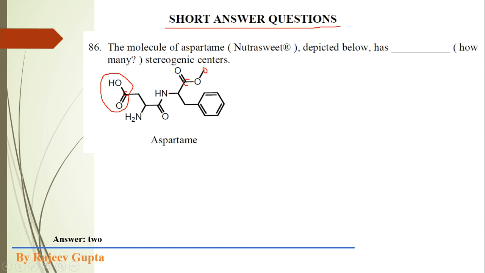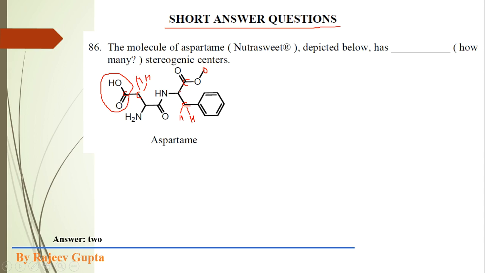This could not show stereoisomerism. Here a methyl group is present. This could not show stereoisomerism. This carbon atom, which is attached to two hydrogen atoms, could not show any chiral center or any stereoisomerism. Here this carbon atom also contains two hydrogen atoms, so again it could not be this type of stereogenic center.